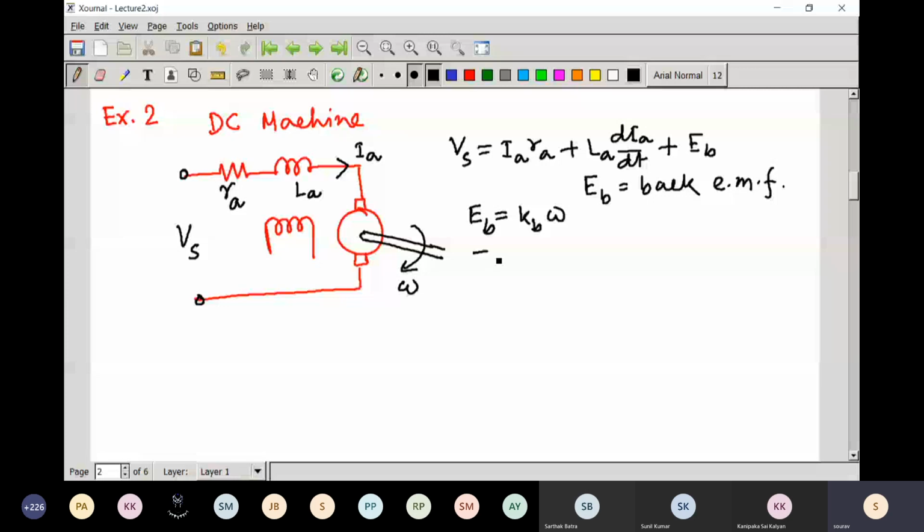The developed torque in the DC machine is equal to Kt Ia. For the mechanical equation, considering the inertia of the shaft and the viscous coefficient, J d omega by dt plus B omega plus TL, where TL is the load torque.